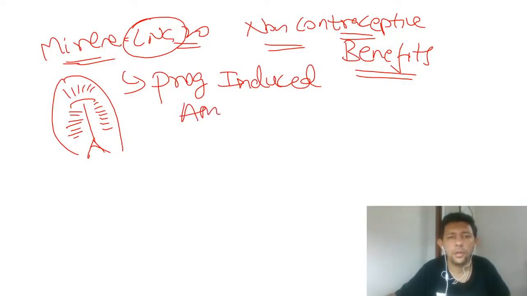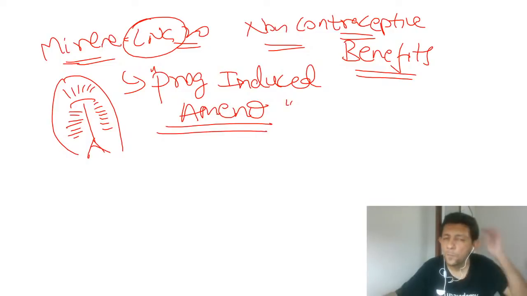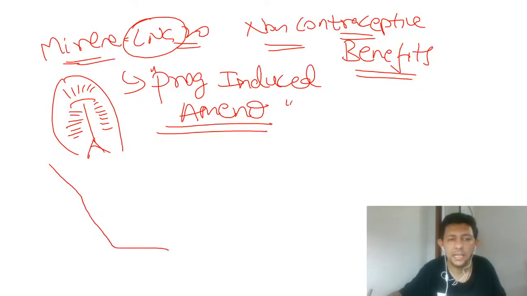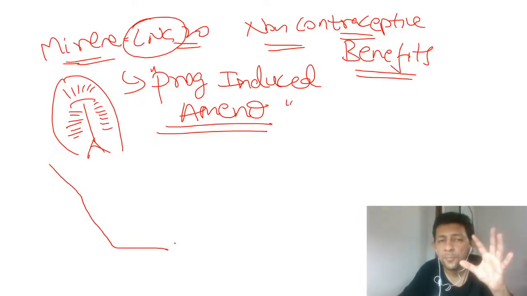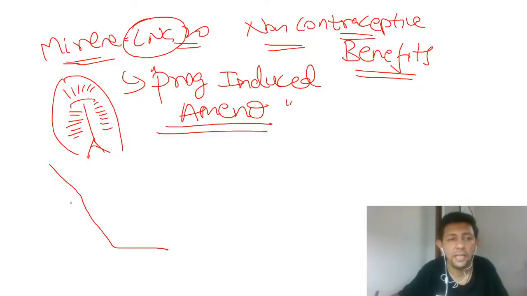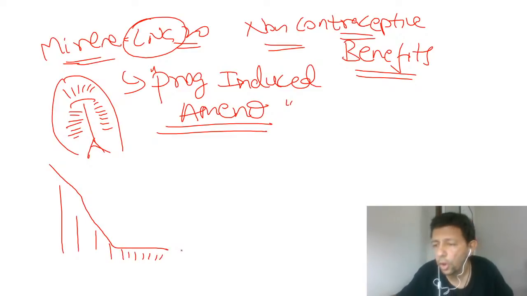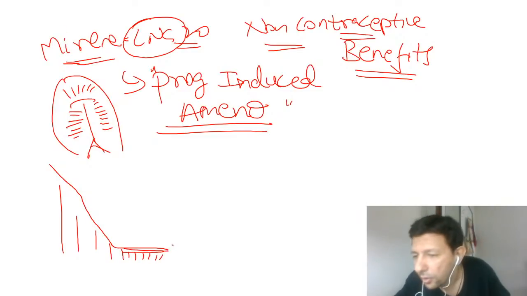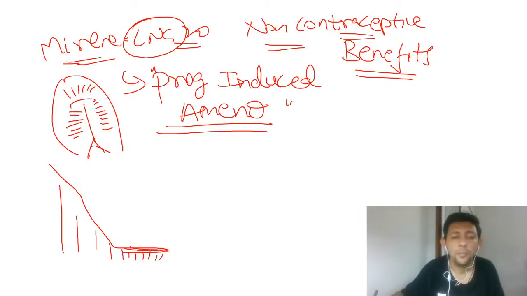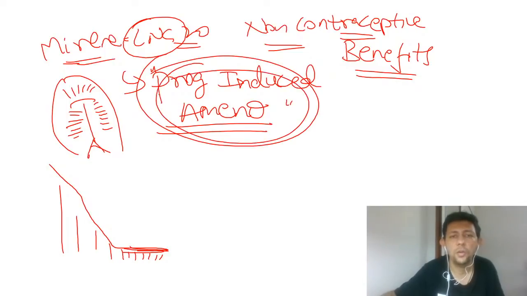Very, very important concept. Please keep in mind that the menses of the patients will keep on becoming scanty, and then the menses will stop. If a patient is bleeding for 4 5 days, she will bleed for 3 days, then 2 days, then 1 day, then only spotting, and then the menses will stop completely. Remember these words, it leads to a state of progesterone induced amenorrhea.